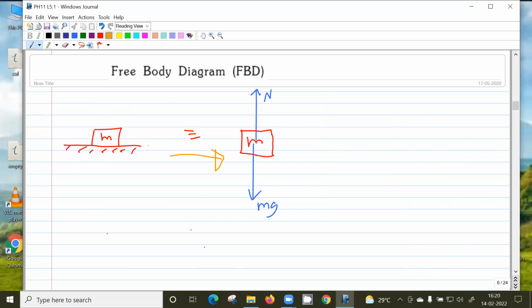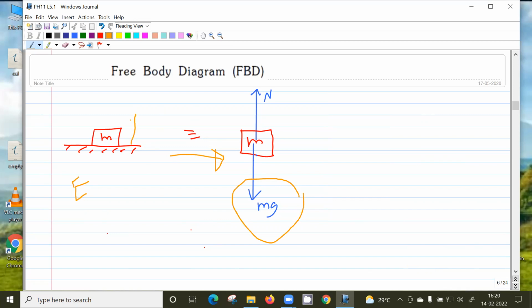Instead of that surface, whatever is the force acting on that, and also there is the earth. So the surface is removed and also the earth is removed. Only mass m is considered and nothing of the universe is present. The effect of the earth has come here in this force, because the earth will just attract this mass, right? So the effect of the earth is replaced by this force and the effect of the surface is the normal reaction, right?